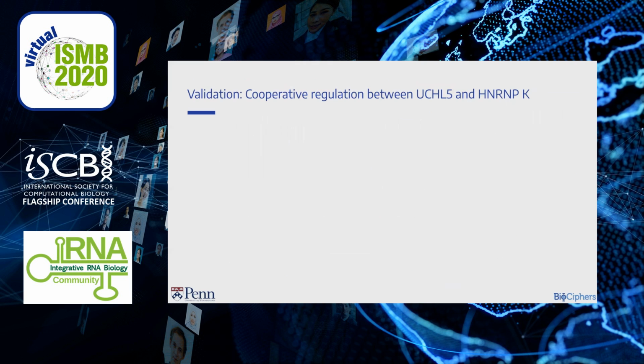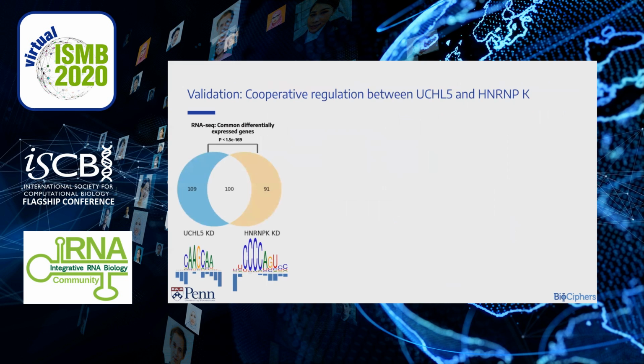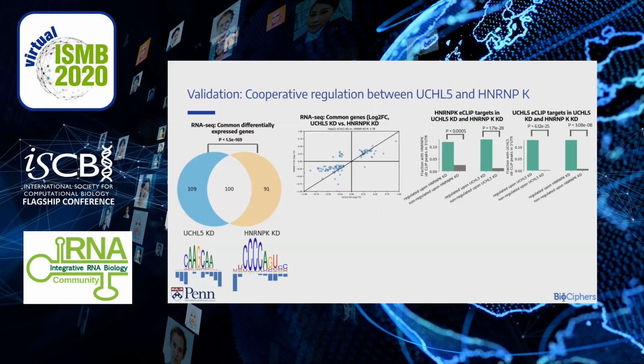Furthermore, we want to know if these RBPs are involved in cooperative regulation of each other's target. We found significant overlap between their knockdown targets, and log2 fold change of these common genes in these two experiments generally agree. Then we look at CLIP binding evidence of HNRNPK and UCHL5 upon these two knockdowns, and find significant binding of both these RBPs to each other's knockdown targets.